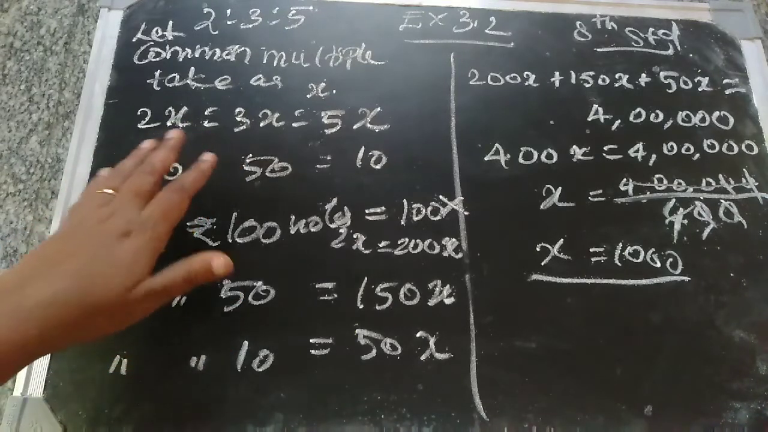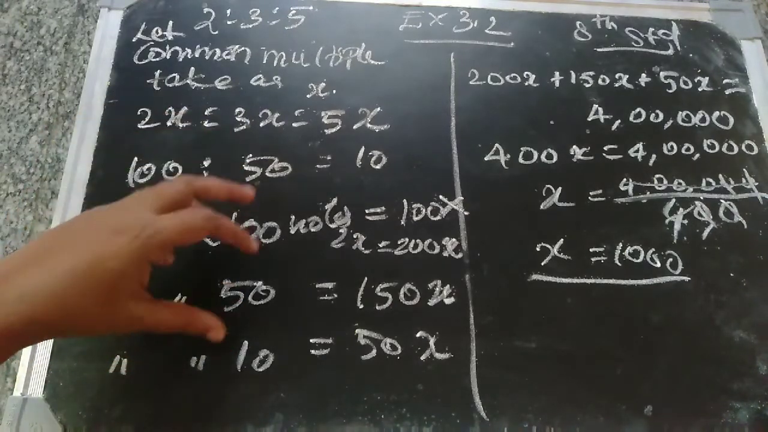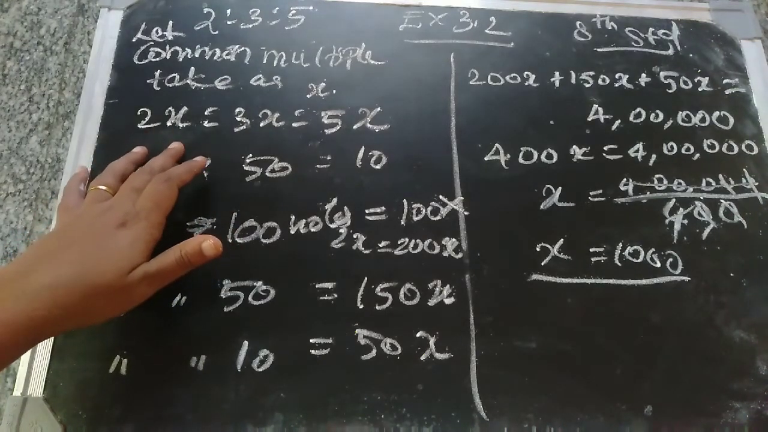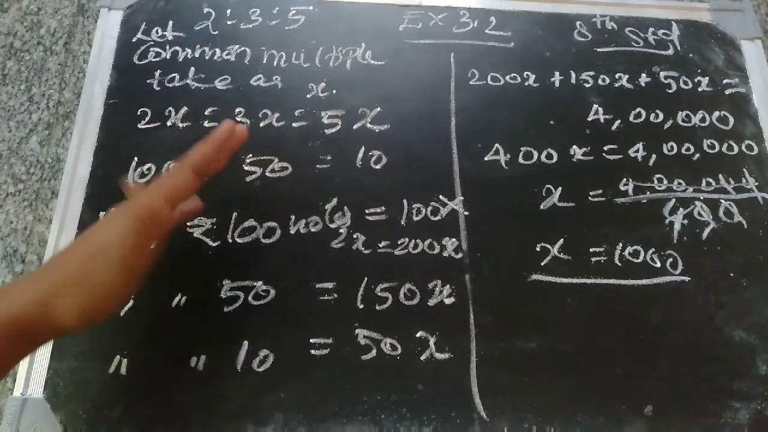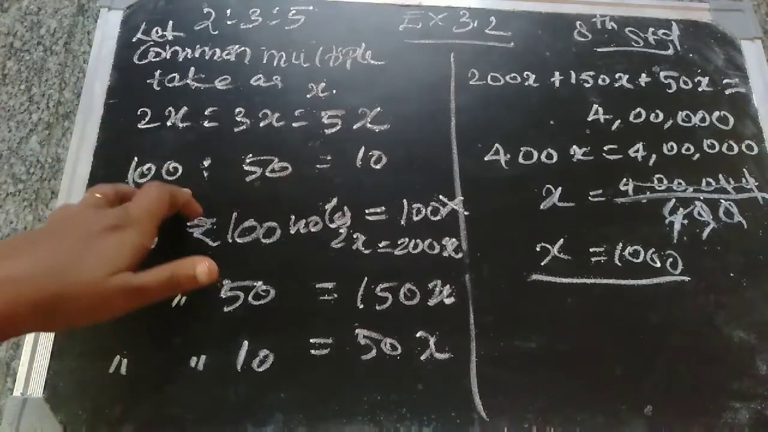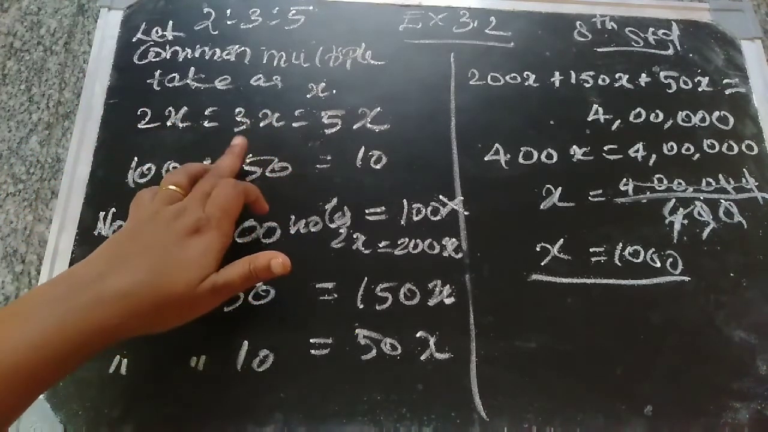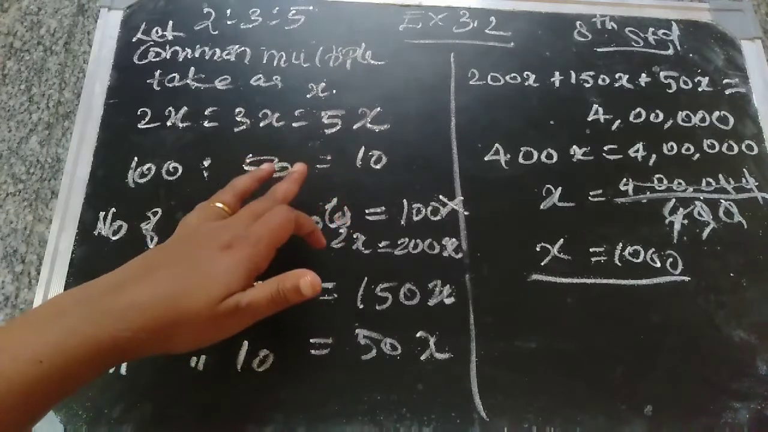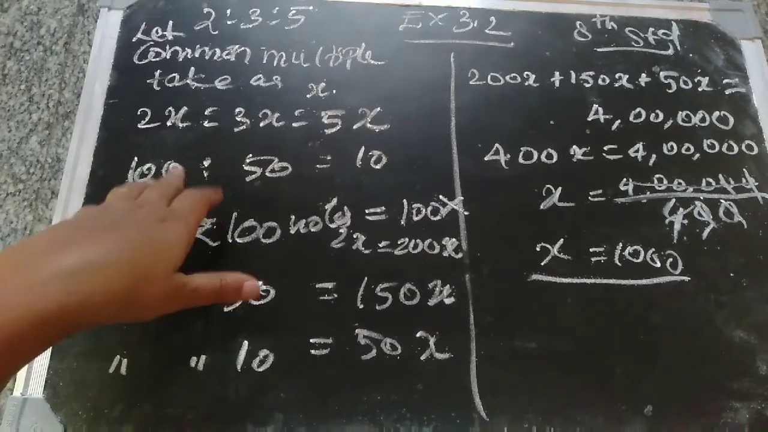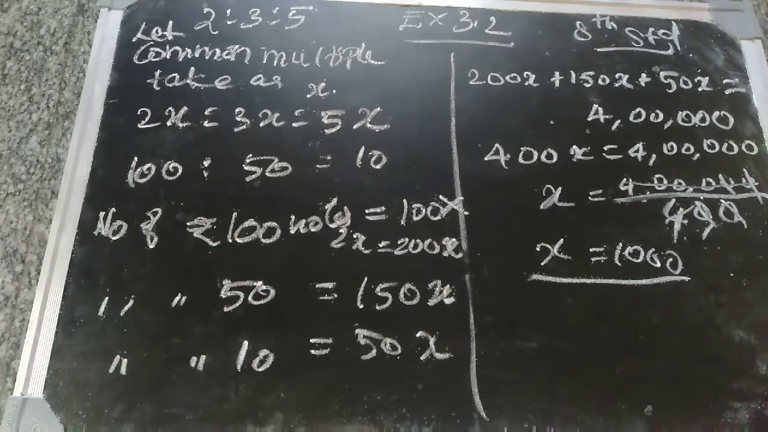Now the number of 100 rupee notes is how much? 2x, 2 into 1000, 2000. 3 into 1000, 3000. 5 into 1000, 5000. That's all. The number of 100 rupee notes is 2000, the number of 50 rupee notes is 3000, and the number of 10 rupee notes is 5000. If you want, you can calculate by multiplying, and finally check whether you got the answer of 4 lakh or not. Is it clear?